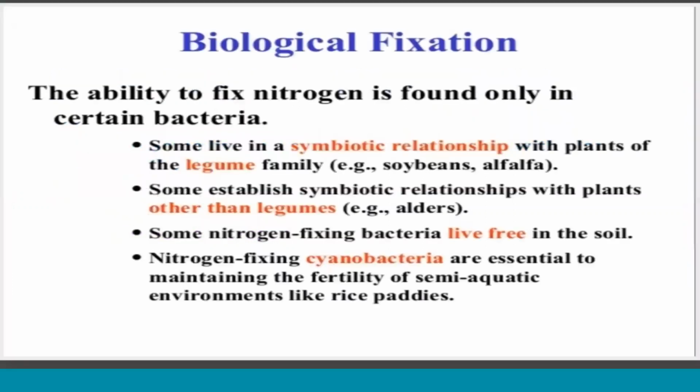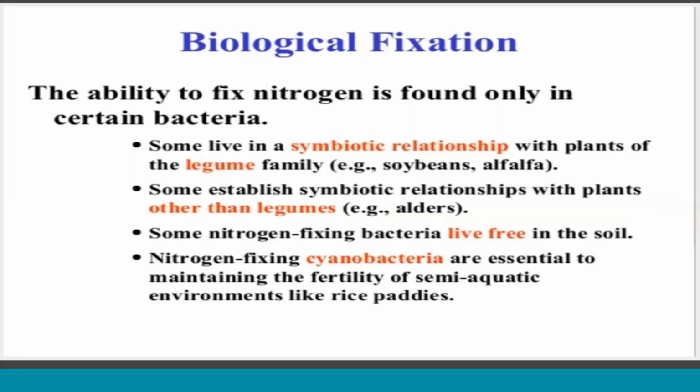So biological nitrogen fixation consists of some microbes. They inhabit ecto- or endosymbiotic associations. The nitrogen fixation takes place by two types of microorganisms. One is asymbiotic or free living, and the second one is symbiotic. Symbiotic means living in association with other plants. So biological nitrogen fixation takes place by two types of microorganisms.